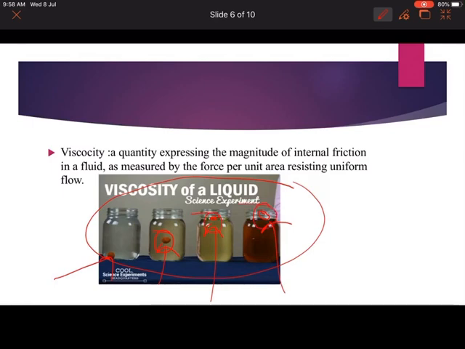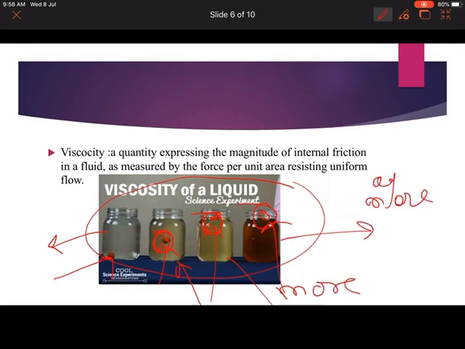Why does this happen? The same stone reaches the bottom in one case, the middle in another, the top in another, and in one case the stone does not sink. Why is it so? It is just because of the viscosity of the liquid. Here the viscosity is less, here the viscosity is more, here again more, and this will be the most viscous.